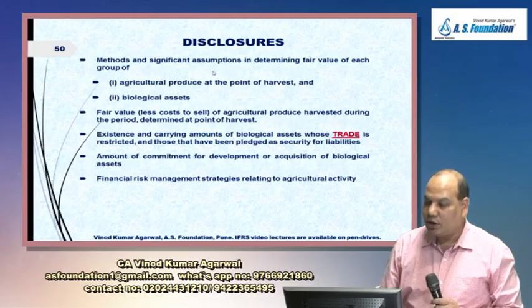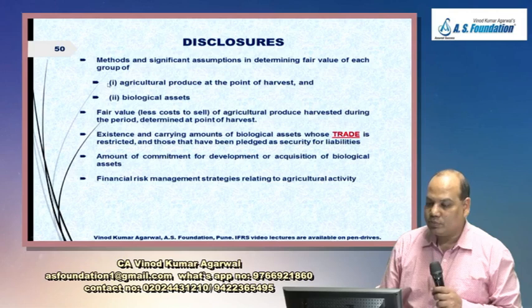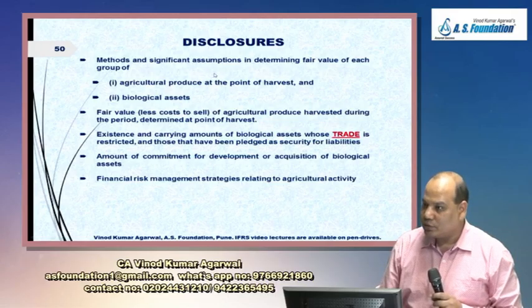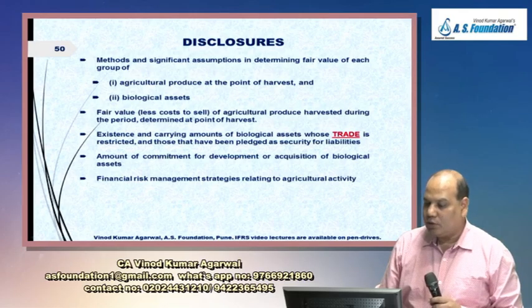Method and significant assumption used in determining the fair value of each group, because finding fair value for agricultural produce or biological asset can be a challenge. Is it right? So you have to give the assumption that you have used: agricultural produce at fair value at the point of harvest, biological asset. Then fair value less cost to sell of agricultural produce harvested during the period determined at the point of harvest.